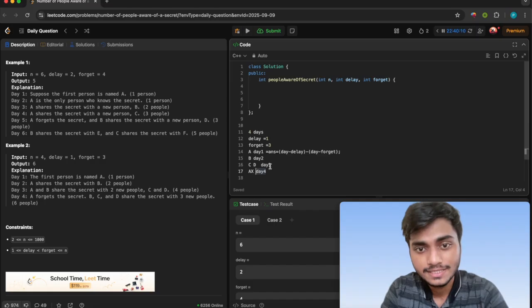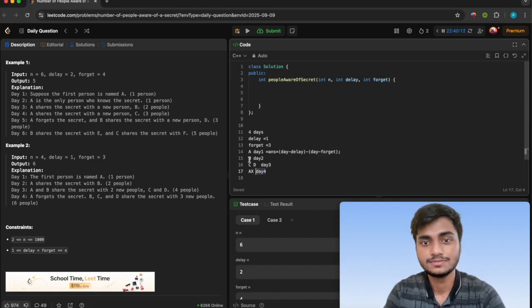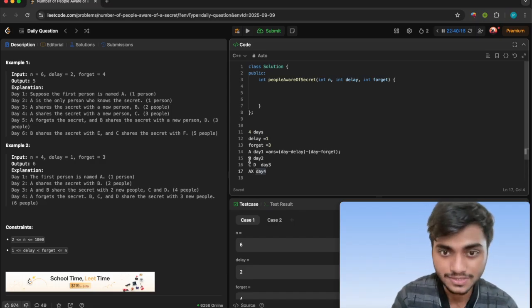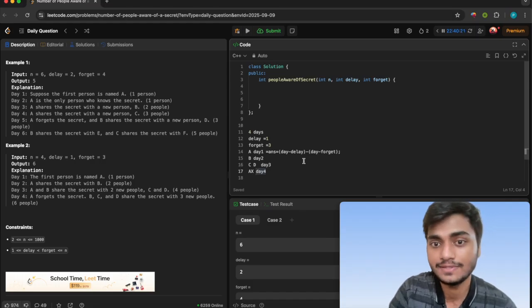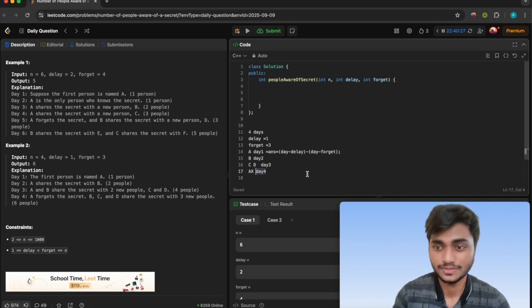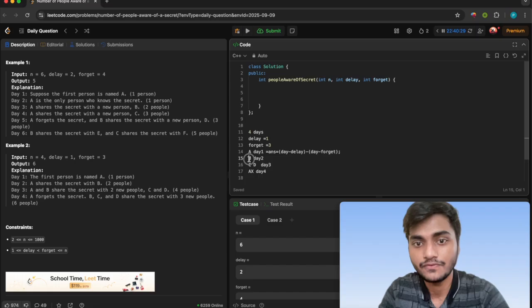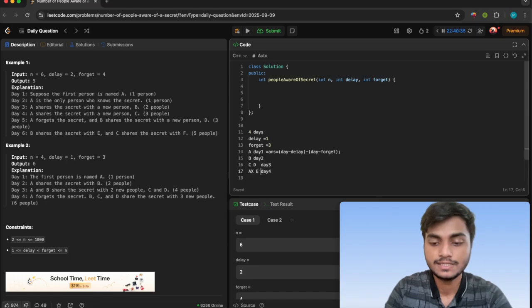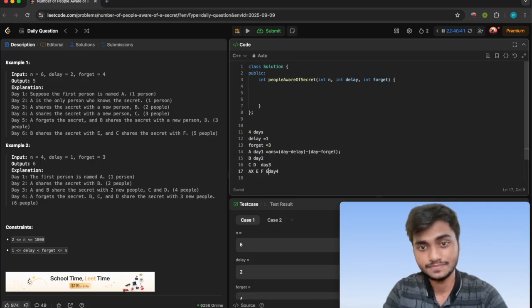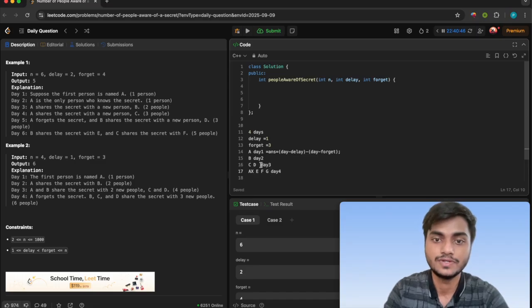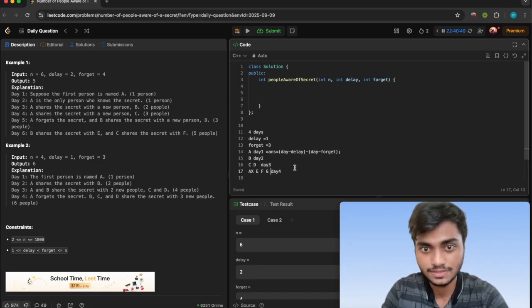But on day 3, B is also there. Are you thinking so? B is also going to contribute here, but we don't have that in the formula. B has not forgotten the secret yet, so B will also contribute and it will be your E. Then C will contribute to F, and D will introduce to G. But how will we know that B is also contributing, because in the formula we didn't have that.